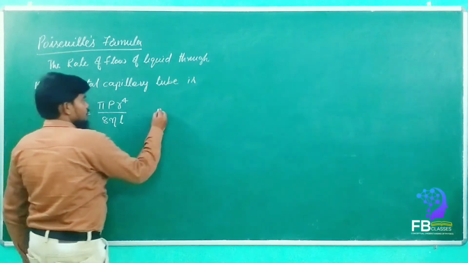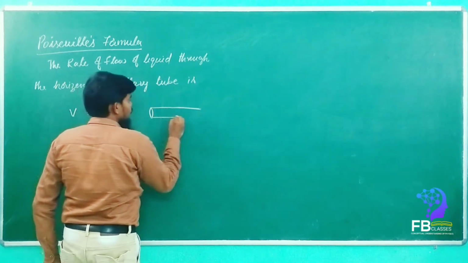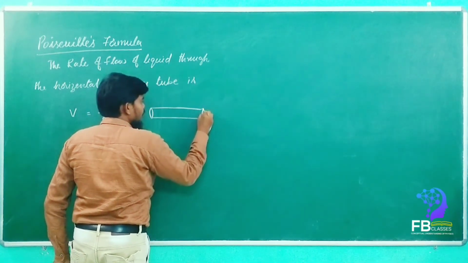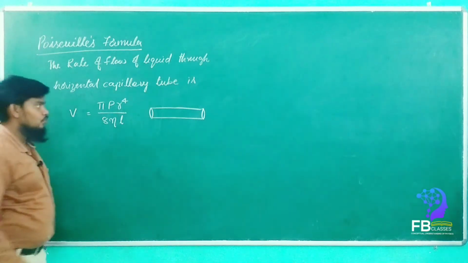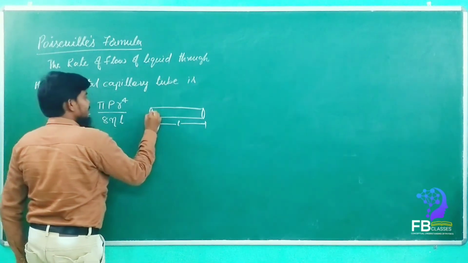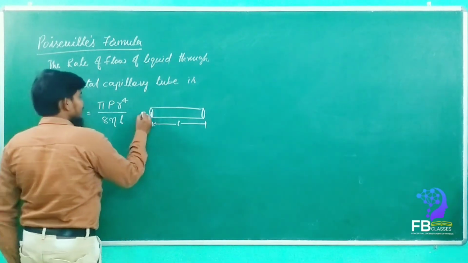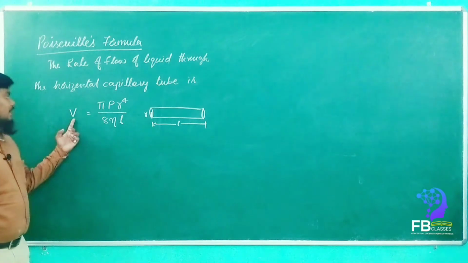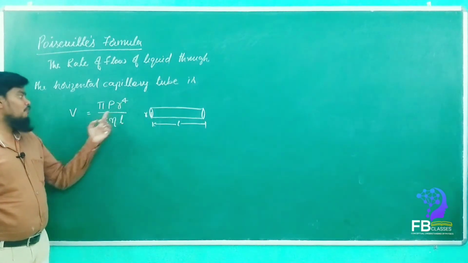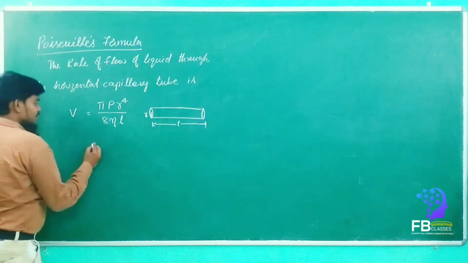See here, if it is a capillary tube, we arrange it at the horizontal level. So the length is considered as L, then the radius of the capillary tube is considered as r. Then it will come as V is equal to pi P r power 4 upon 8 eta L, where P is what, my dear?